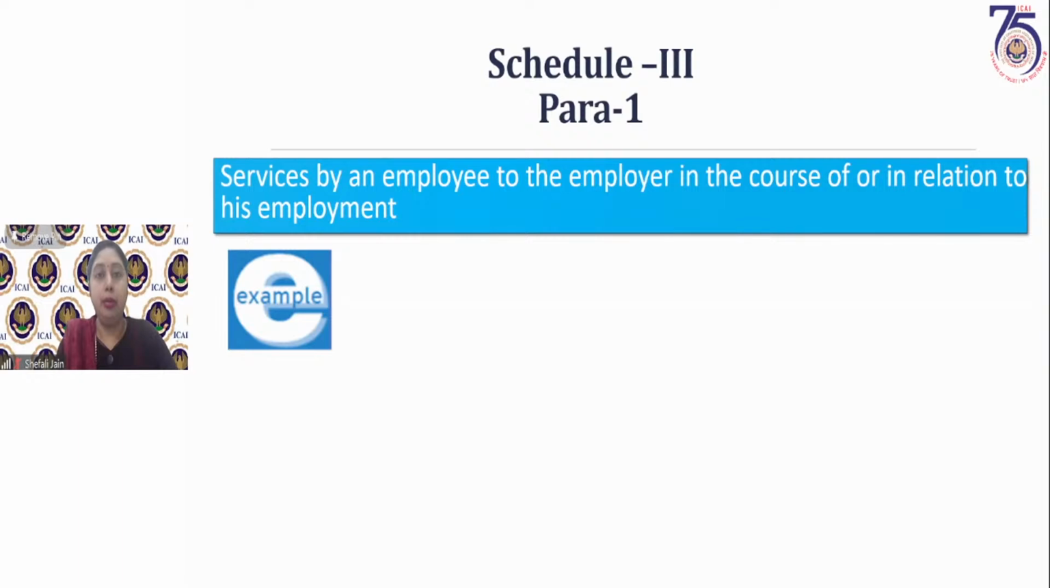as supply. But since Schedule 3 expressly excludes these services which have been provided by employee to employer, remember the words are employee to employer. So if any services are provided by employer to employee, and that too not because of his contractual agreement, then that will qualify as supply.